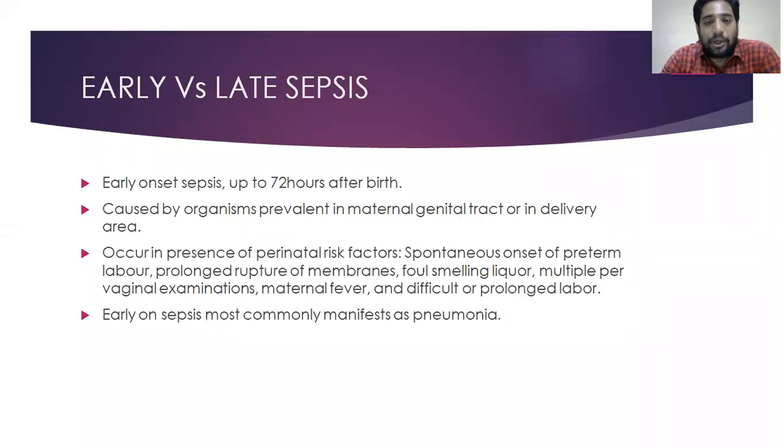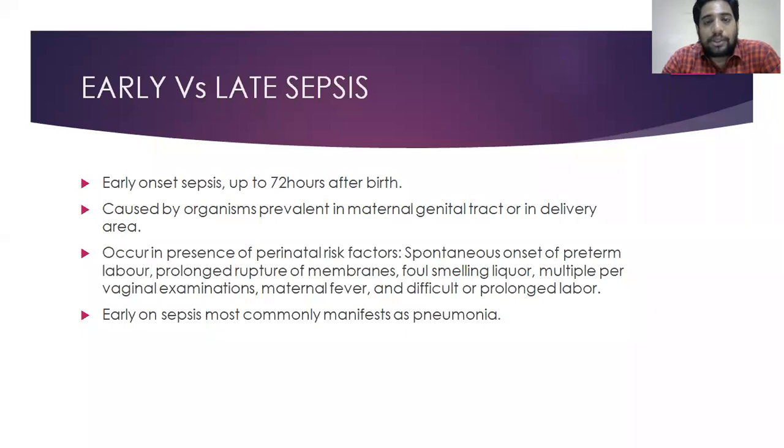When amnionitis happens, the baby gains infection in intrauterine life itself, or while passing through delivery, the baby can catch pathogens from the maternal genital tract or the delivery area. Early onset sepsis occurs in the presence of a few perinatal risk factors. Risk factors are spontaneous onset of preterm labor and prolonged rupture of membranes, where the membranes are ruptured for a prolonged time.